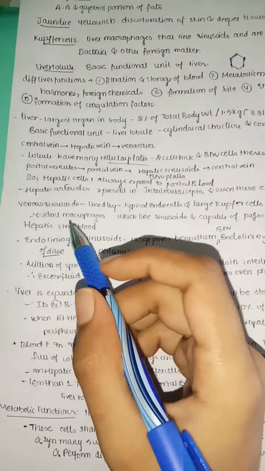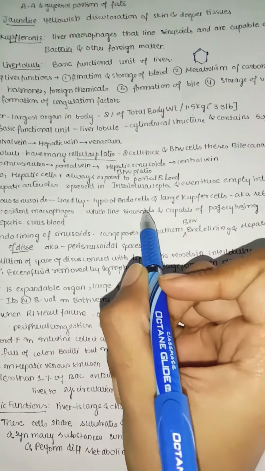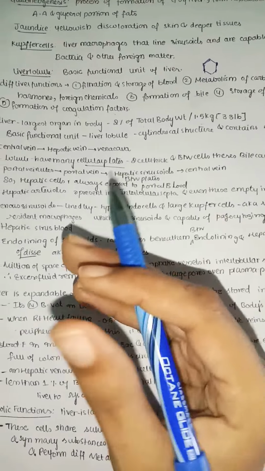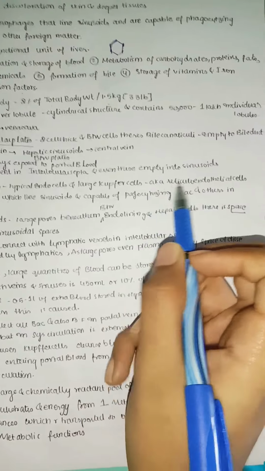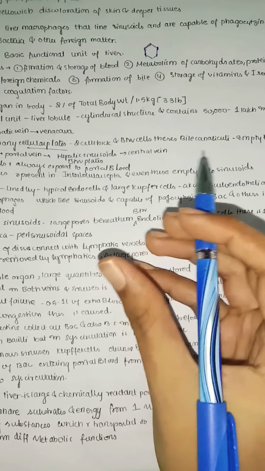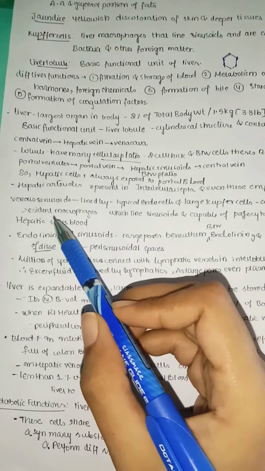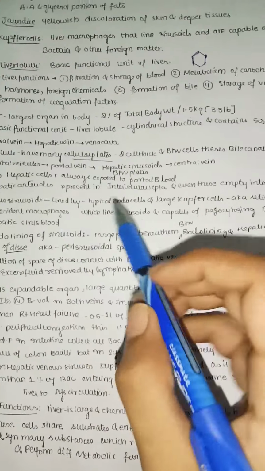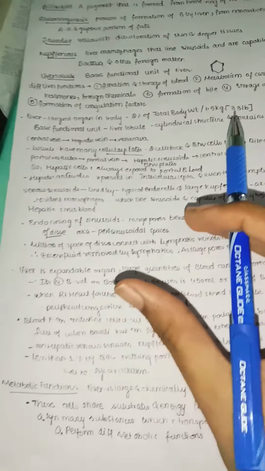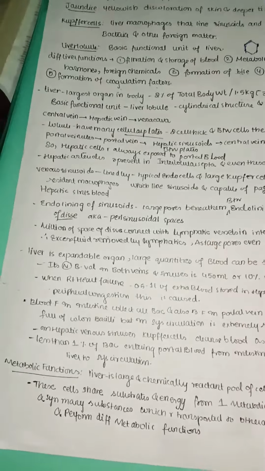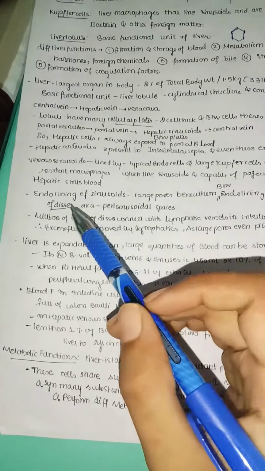Venous sinusoids are mainly lined by typical endothelial cells and large Kupffer cells. Why the large Kupffer cells? They have macrophage function, right? They are also called reticuloendothelial cells. They eat up any bacteria. They are resident macrophages which line the sinusoids and are capable of phagocytosing the bacteria and others present in the hepatic sinus blood, so that we can clear out all the bacteria present in the liver blood.